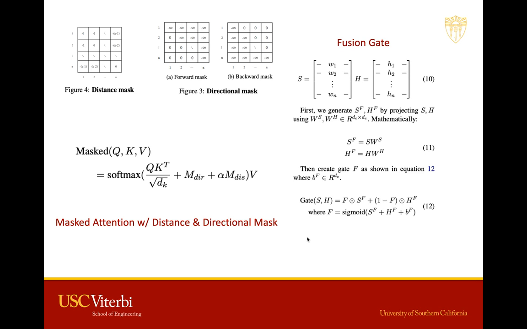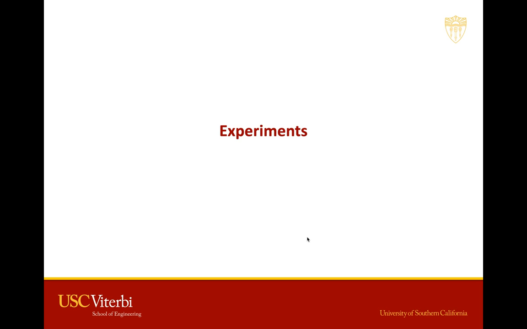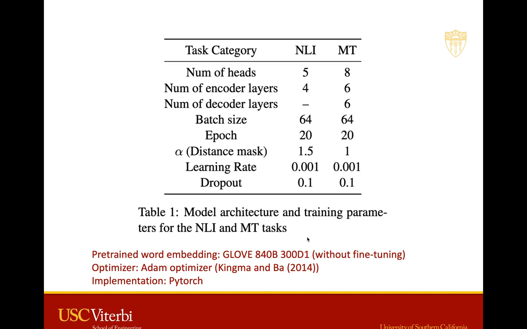And the diffusion gate resembles the gate structure of LSTM and is placed right after the masked multi-head attention. The purpose of this is to encode long-range dependency from both the forward and backward direction as a complementary structure toward the forward and backward mask. And the experiment setting is about using the pre-trained word embedding without fine-tuning, with the optimizer we use being Adam, and we implement the whole code in PyTorch.